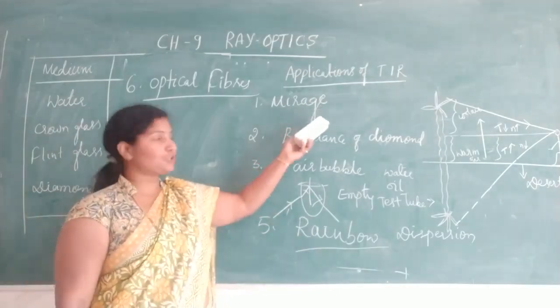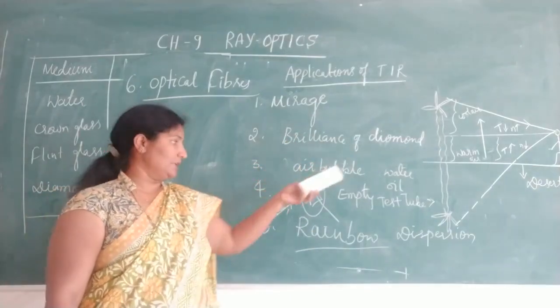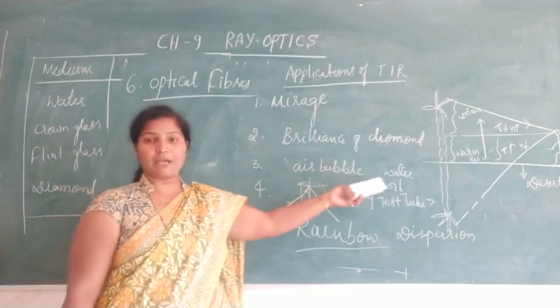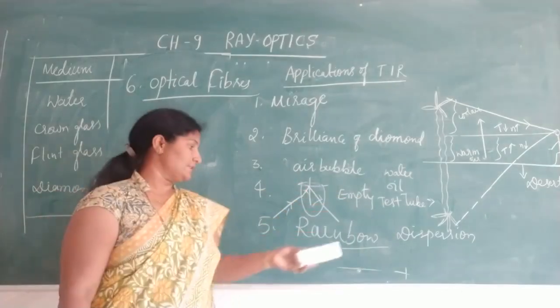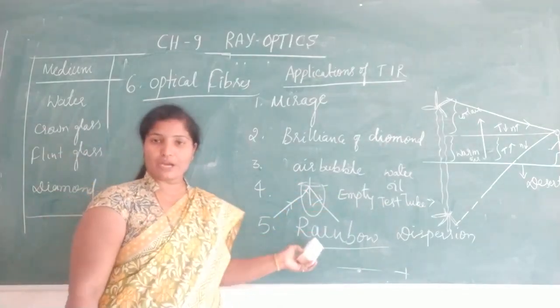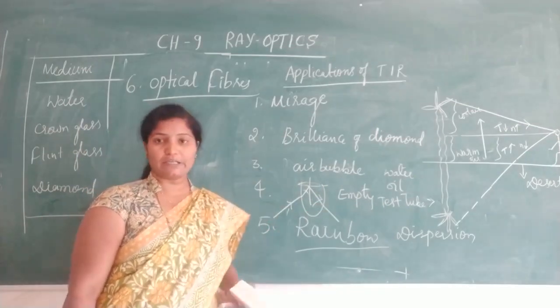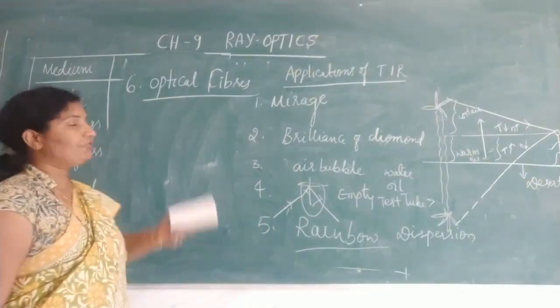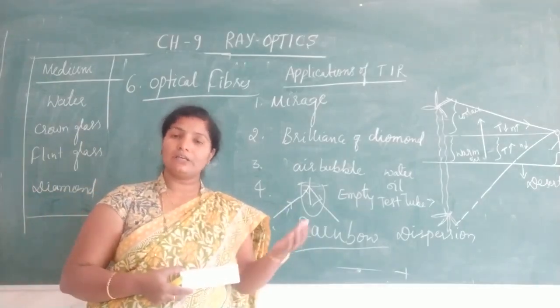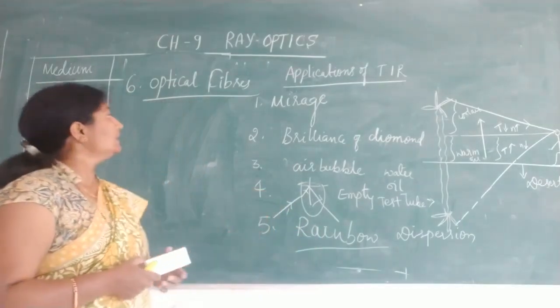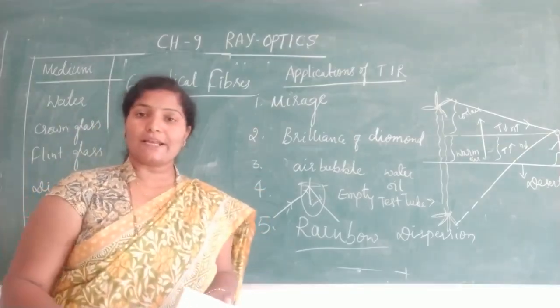Formation of mirage, brilliance of diamond, air bubble shines inside water or oil, empty test tube shines, rainbow is formed, shining of rainbow is due to total internal reflection, and optical fibers also work on the principle of total internal reflection. So now let us discuss what an optical fiber is.